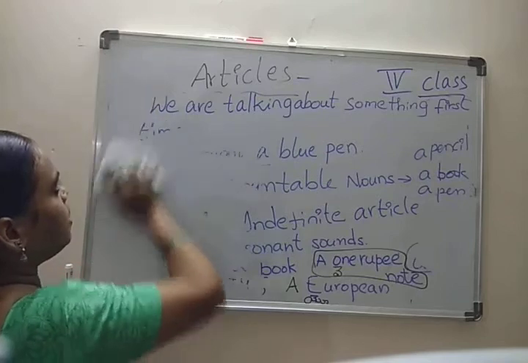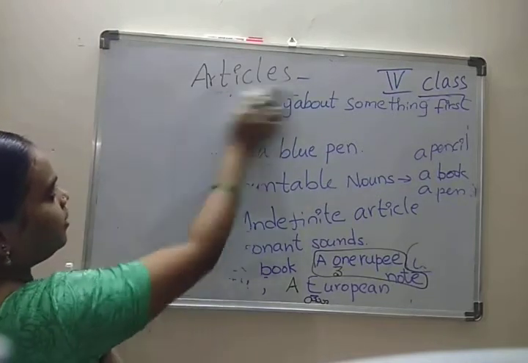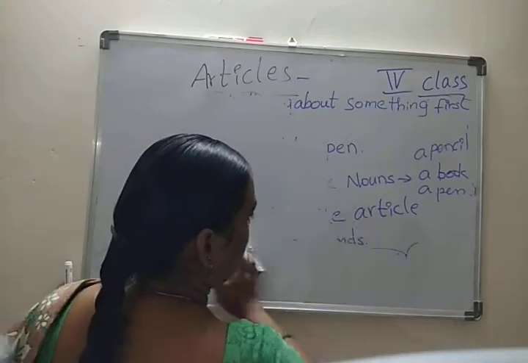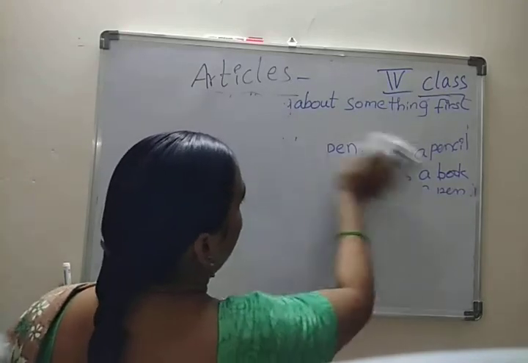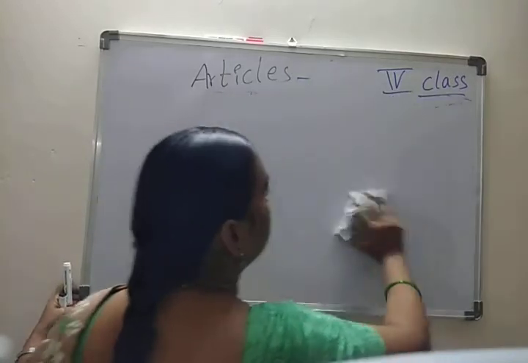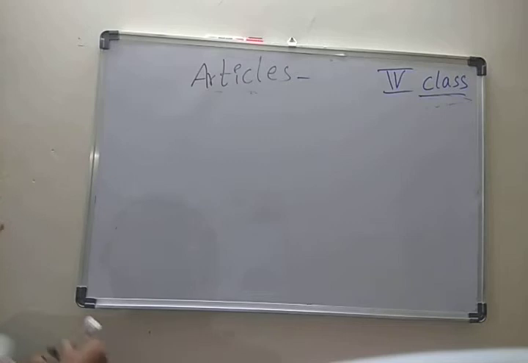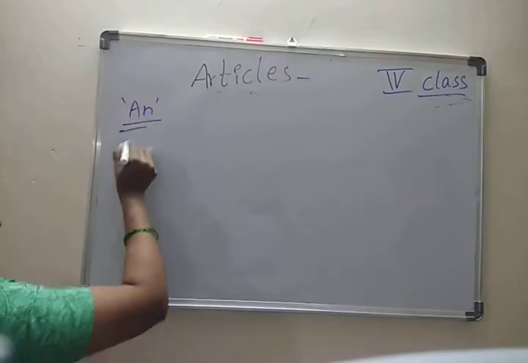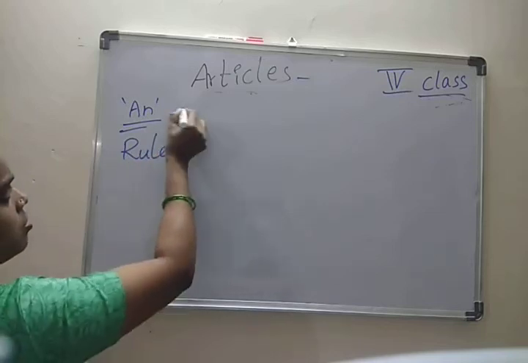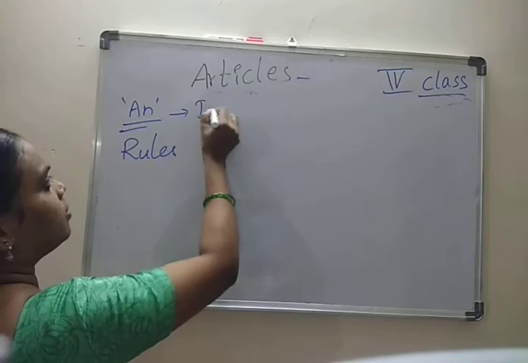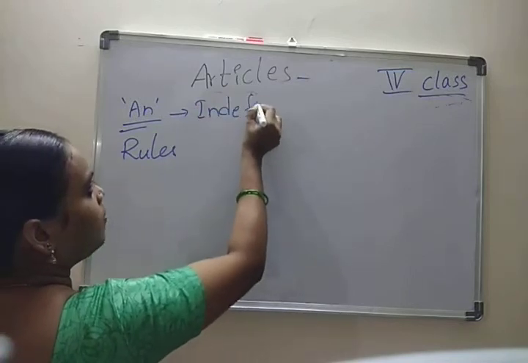Now coming to the second one. What is the other indefinite article, children? Yes, and we have to follow rules. What is the second one? That is also an indefinite article. Which one is this, definite or indefinite? Yes, indefinite article. Good.